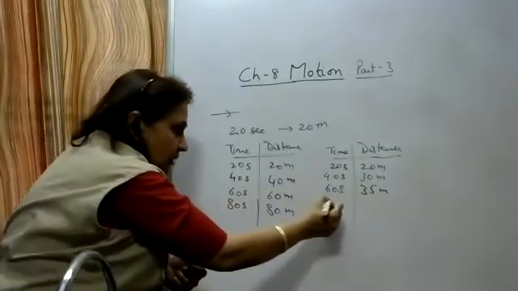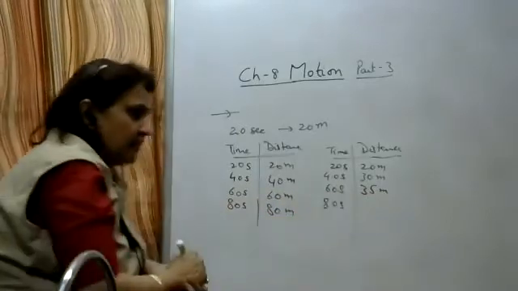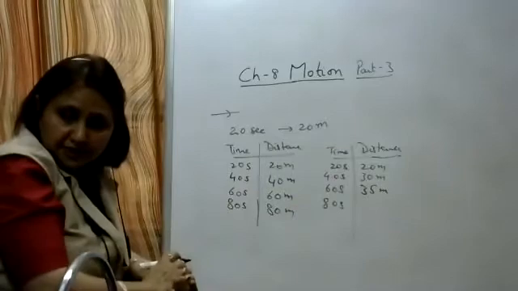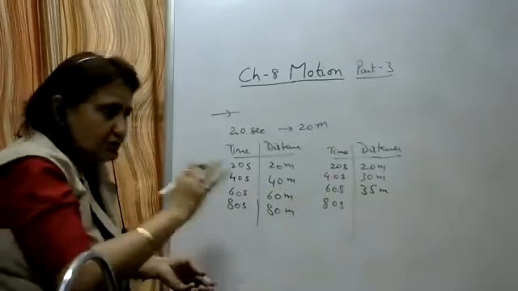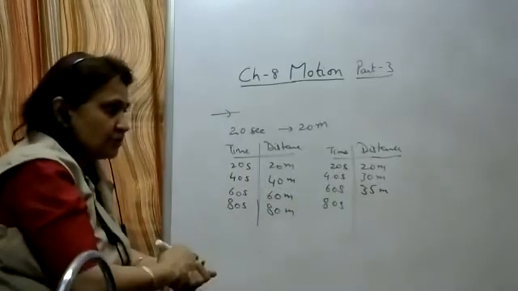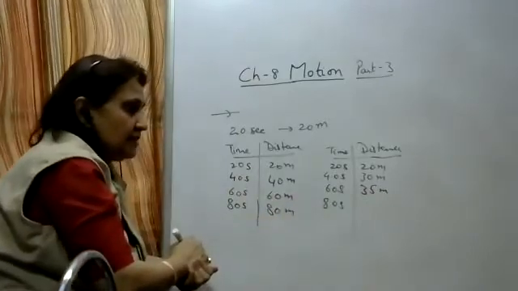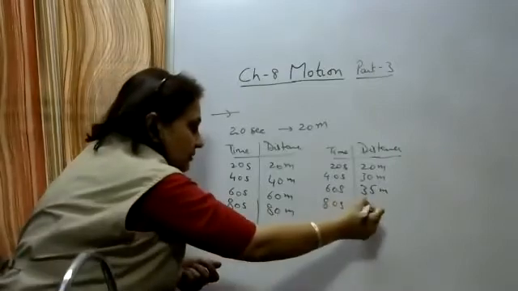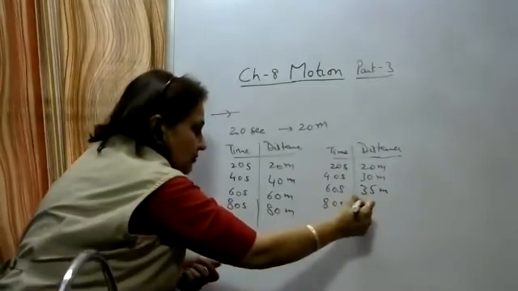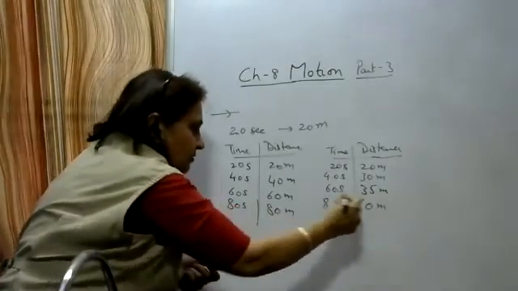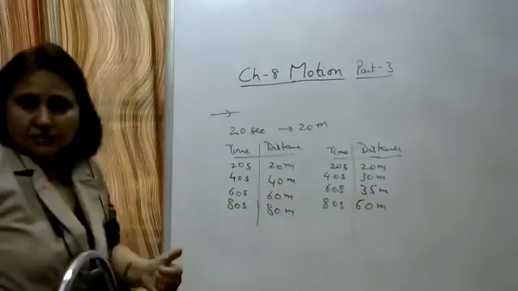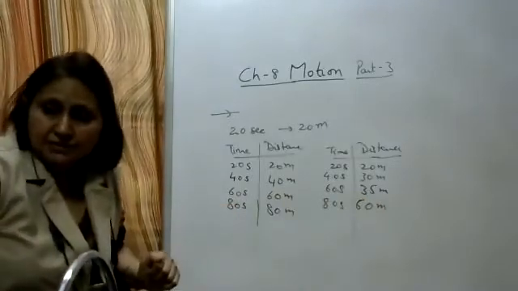Now in the next 20 seconds, it has covered a distance of 25 meters. There was no traffic, so it moved very fast. That is 60 meters.